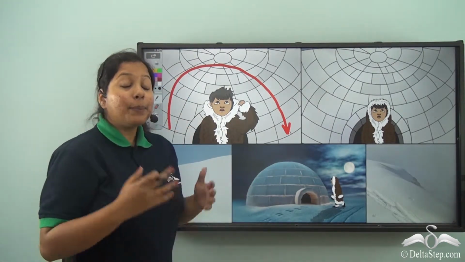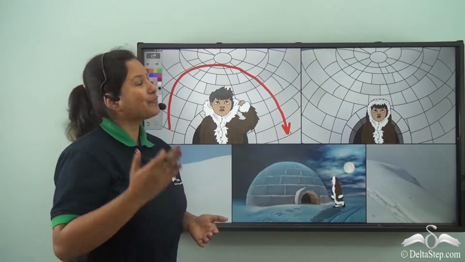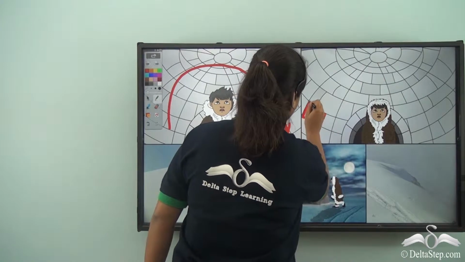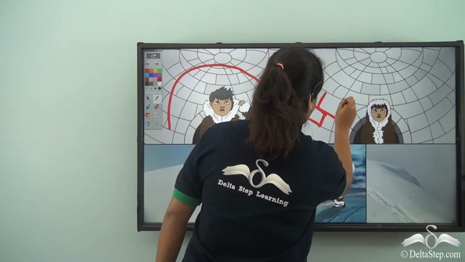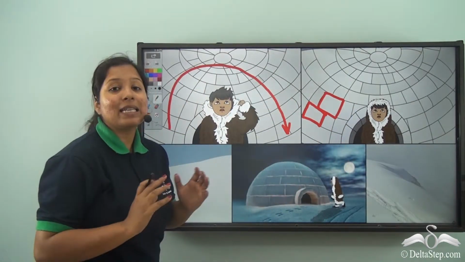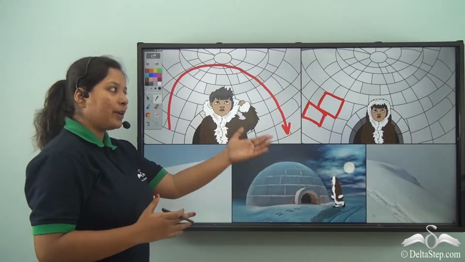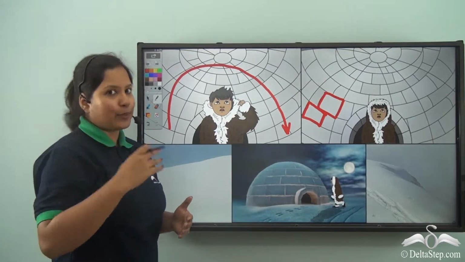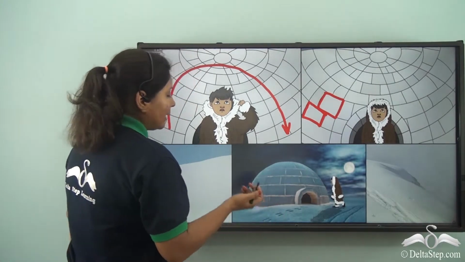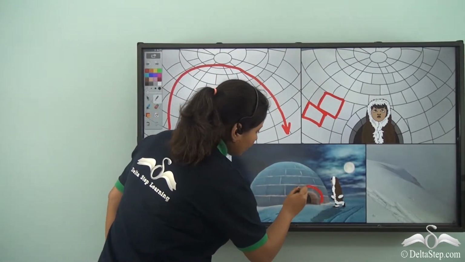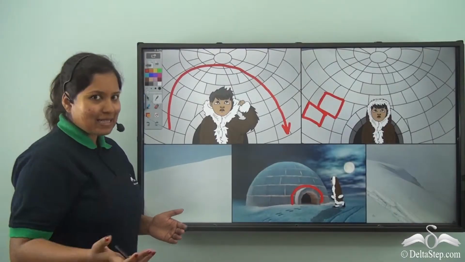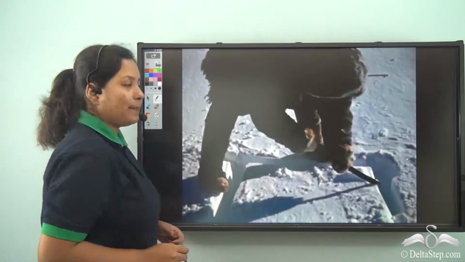So, over here, don't you think the person will feel cold? Not at all, because these blocks of snow or ice help in trapping the heat inside, and finally the person staying inside feels warm compared to the temperature outside. Even igloos have short tunnel-like features just while entering it. So now let's see how an igloo is made.